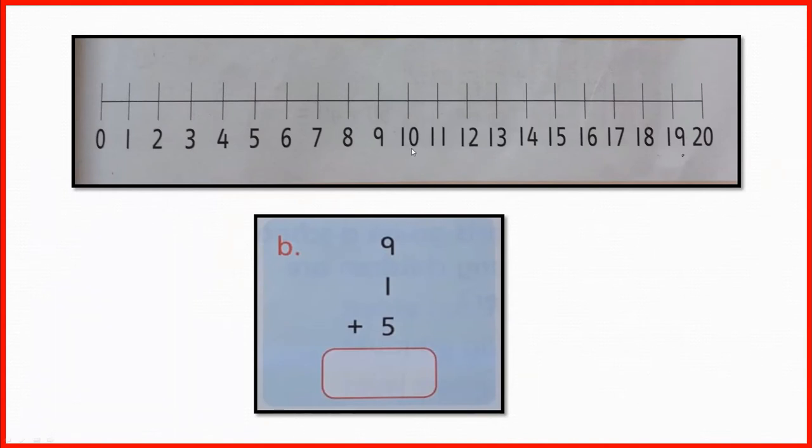Now in 10 we have to add 5 more. So let's jump 5 times ahead from 10. 1, 2, 3, 4, 5. So what number comes? Yes, 15. The number comes 15.